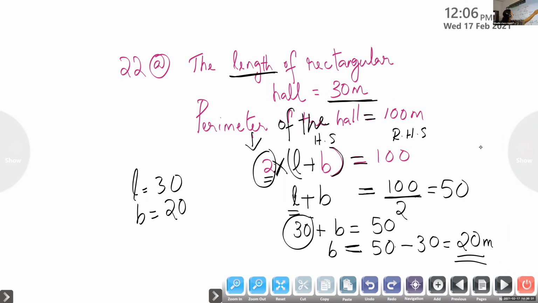One minute. So children, I will read again what is given. Question number 22A. The length of the rectangular hole is equal to 30 meter. Perimeter of the hole is also given, equal to 100 meter. So children, no need to write this LHS and RHS, okay? That I just explained. So 2 into L plus B is equal to 100. So L plus B is equal to 50. So like that you can find out breadth is equal to 20 meter.